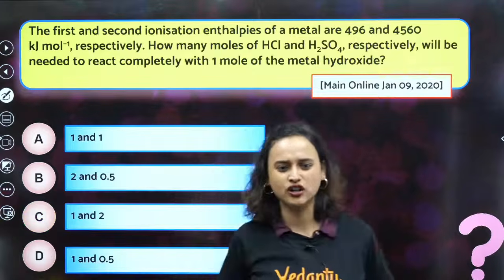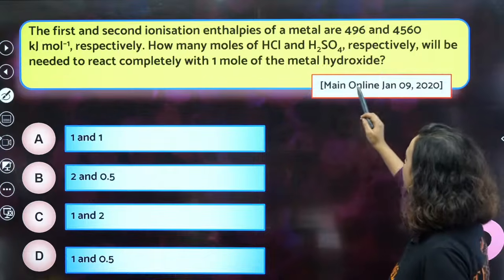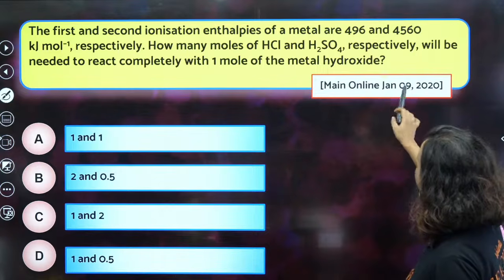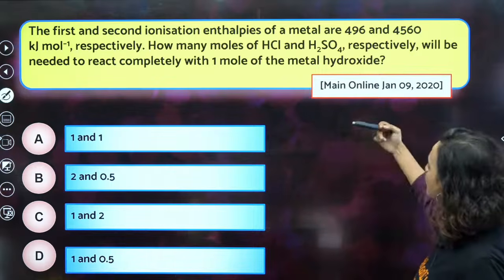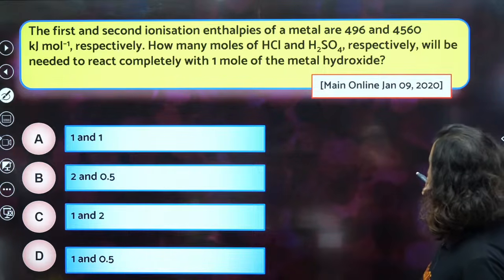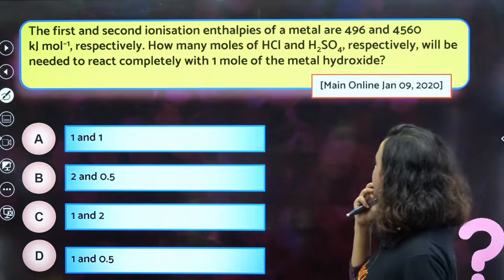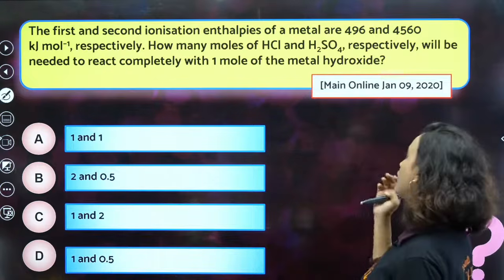Next question. The first and the second ionization enthalpy of a metal are 496 and 4560 respectively. How many moles of HCl and H2SO4 respectively will be needed to react completely with 1 mole of metal hydroxide?